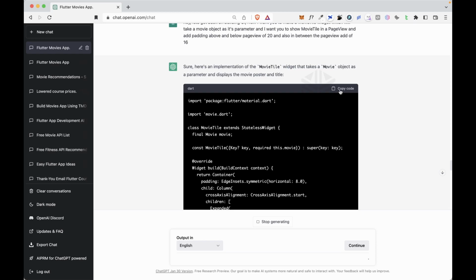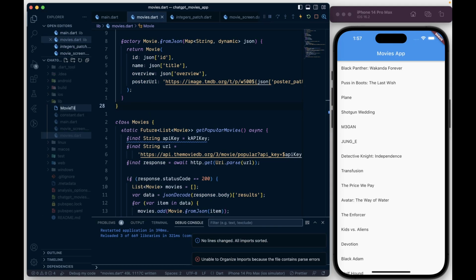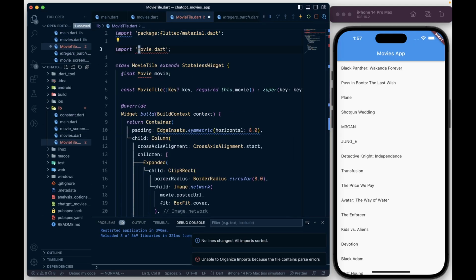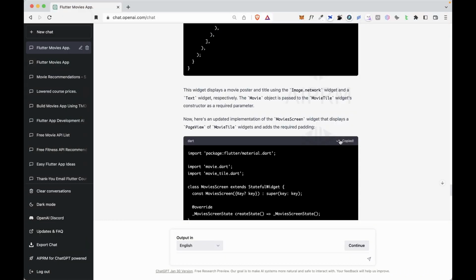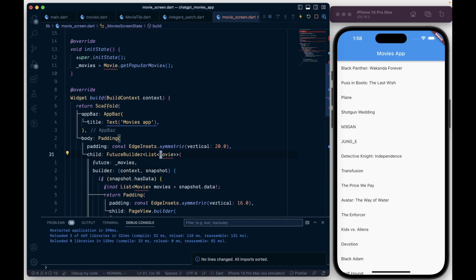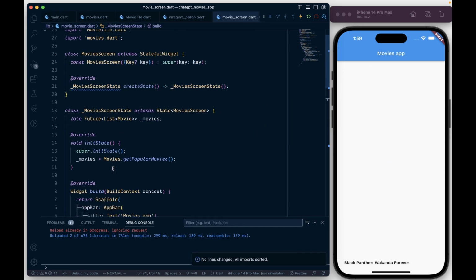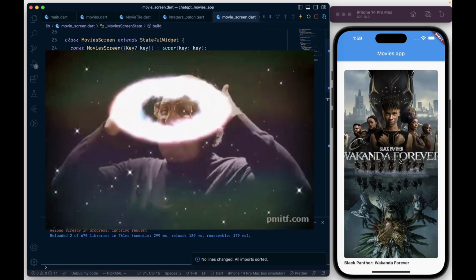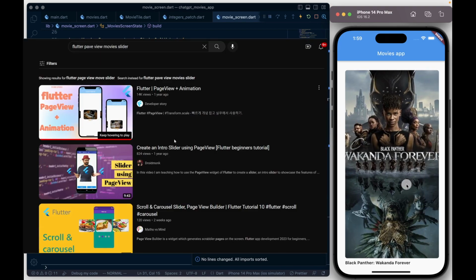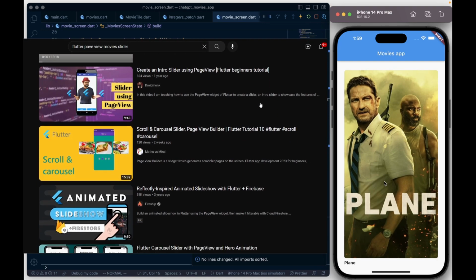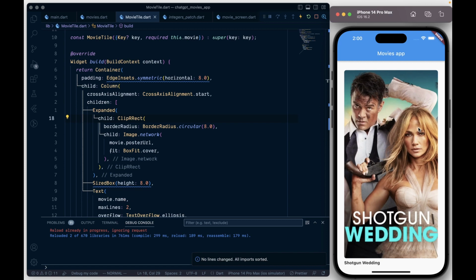And then I simply copied the response and created a new movie tile file and pasted the code in it and fixed the imports. Then did the same process for the movie screen and made some minor fixes. And when I hot restart the application, the UI that ChatGPT came up with was really great. Like I can literally find 10 minutes long tutorial explaining this very UI. And I was not done here.